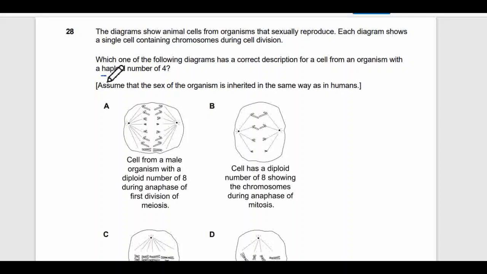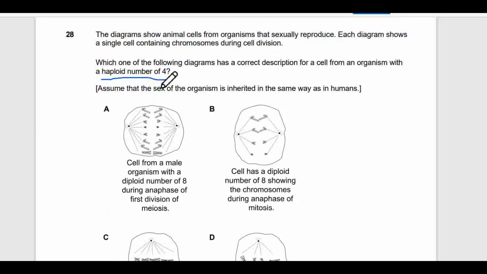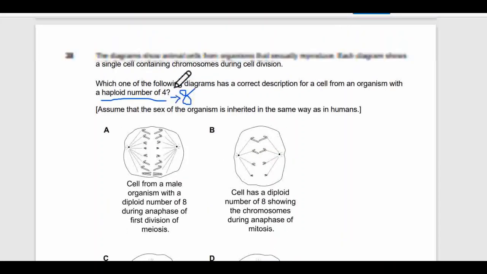First, note down that the haploid number is 4. In some questions, the examiner is confusing students, because students consider the chromosome number of 4 for the whole question when it says the haploid number is 4. If the haploid number of chromosomes is 4, the total number of chromosomes must be 8, right? So you should note this by reading the question carefully. Okay, so let's move to the options.